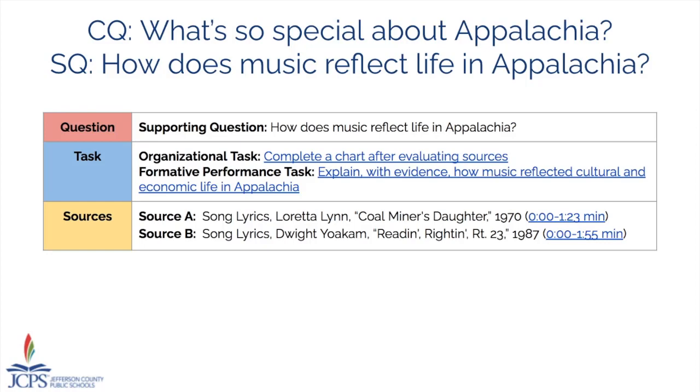The first task that students will be completing will be an organizational task that allows them to see the sources so they can evaluate them. Once they've done so, students will be better prepared to engage in the formative performance task, which is explain with evidence how music reflected cultural and economic life in Appalachia. If you're paying attention to the standards that were there before, we see explain as part of the communicating conclusions, with evidence, that's using evidence from the using evidence standard, and ultimately the two disciplinary standards will be reflected in the cultural and economic decisions that are being made during Appalachia.